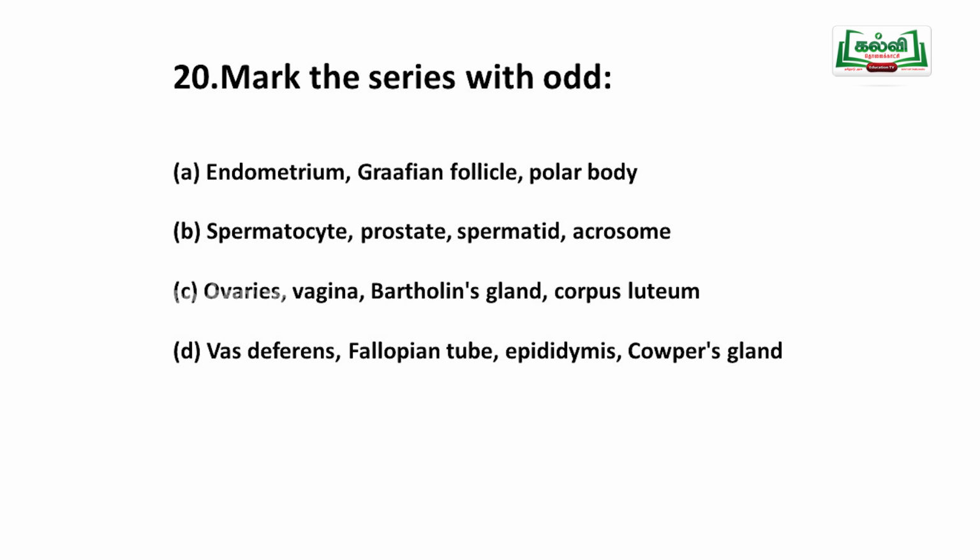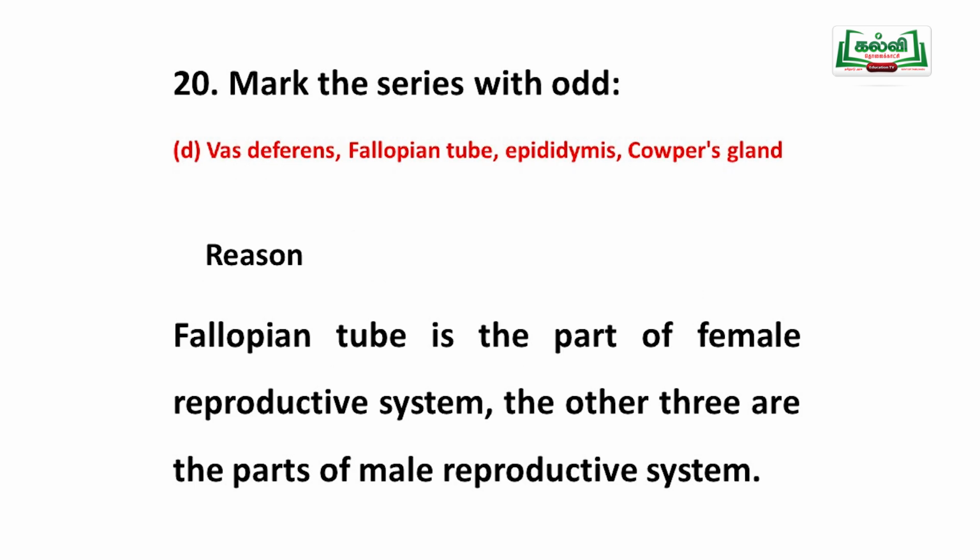Third: ovaries, vagina, Bartholin's gland, corpus luteum. Then D: vas deferens, fallopian tube, epididymis, Cowper's gland. Among them, which one is odd? Option D is the odd one.